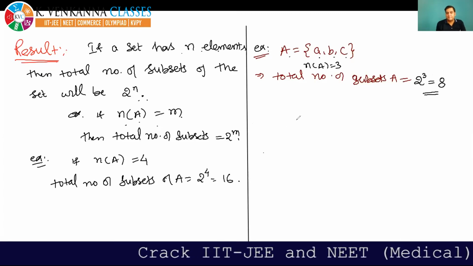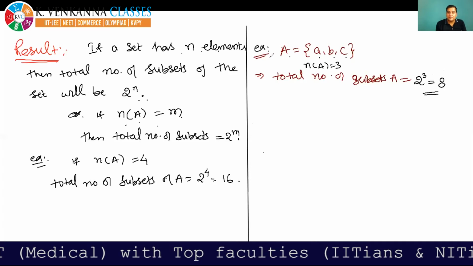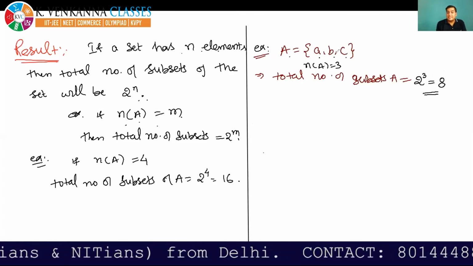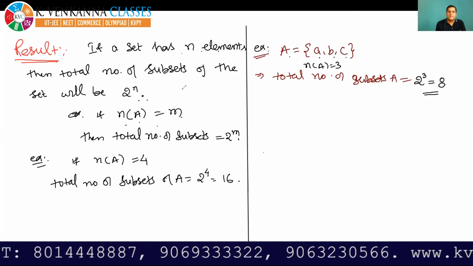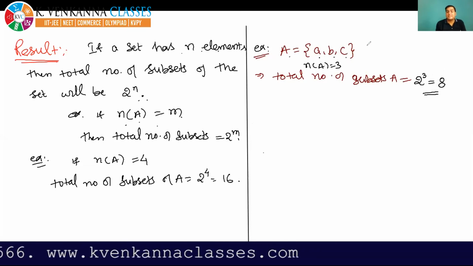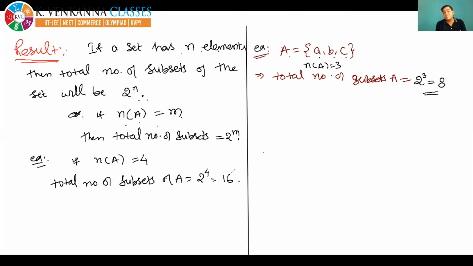Very nice. Now, do you know why I took this example? Because with the help of this example, I can show you that there are a total of 8 subsets of this set. If I take another example, for example, a set in which there are 4 elements, then it will be difficult to write 16 subsets.